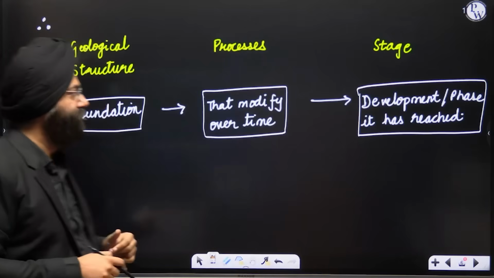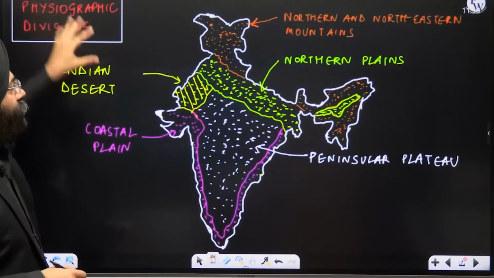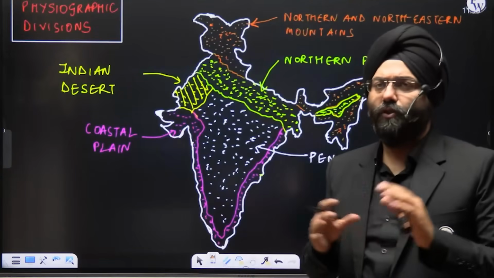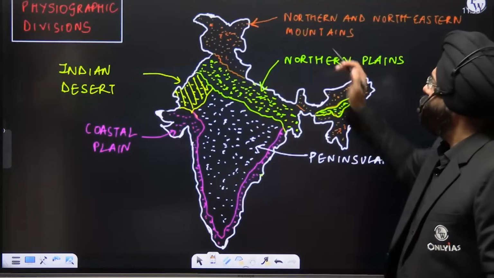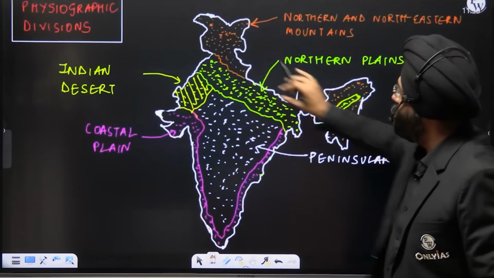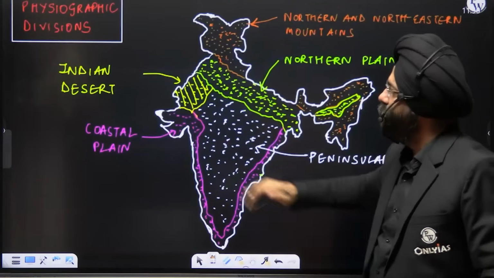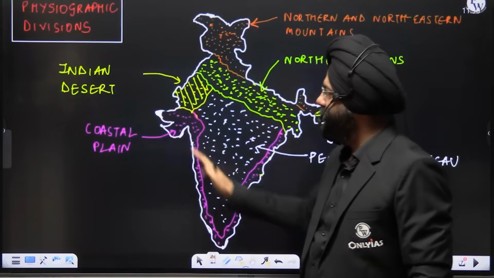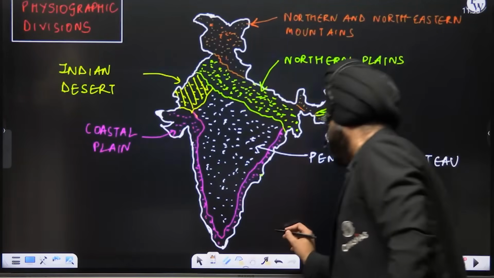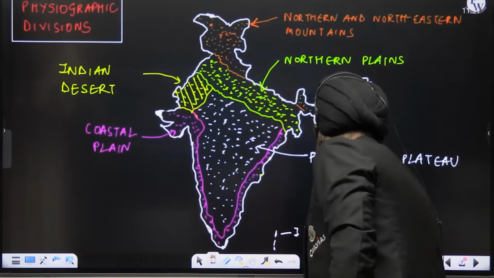Let's move ahead. Coming to the topic which we were studying, that is the physiographic divisions. If I see the physiographic divisions, we can broadly classify India's physiography into various categories. First, the northern and the northeastern mountains. Then you have the northern plains. You have the Indian desert, you have the coastal plains, you have the Peninsular Plateau. Obviously, in addition to them, we have islands also.